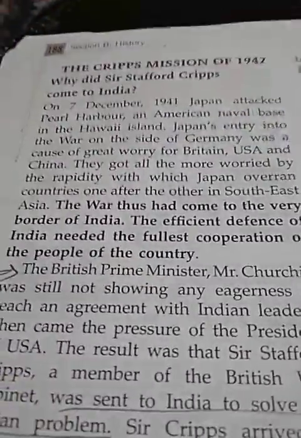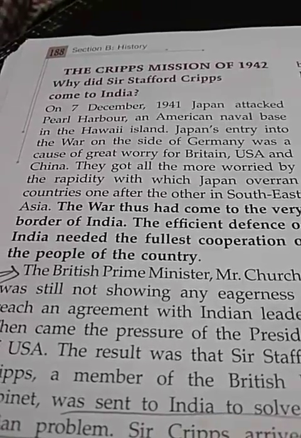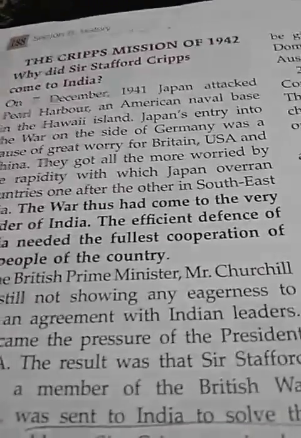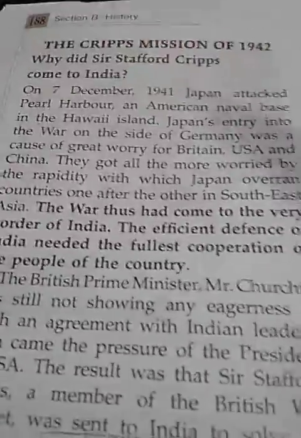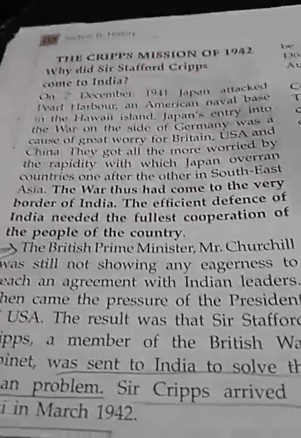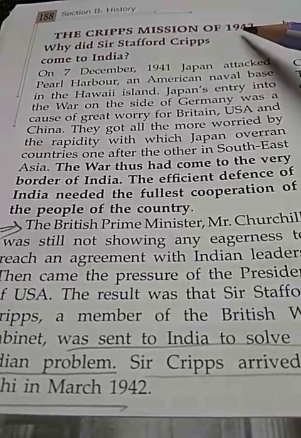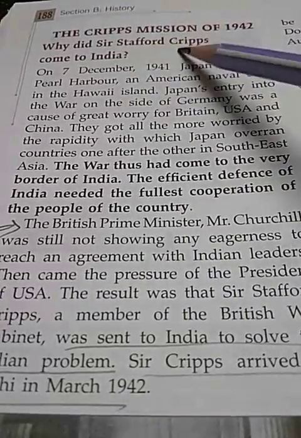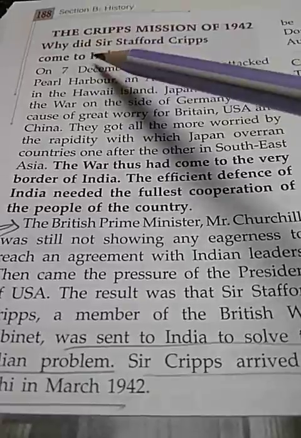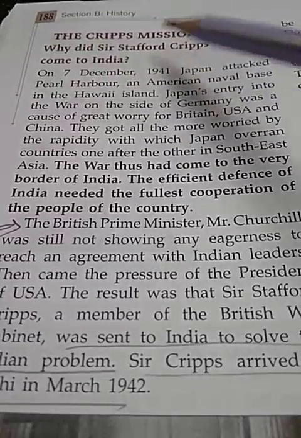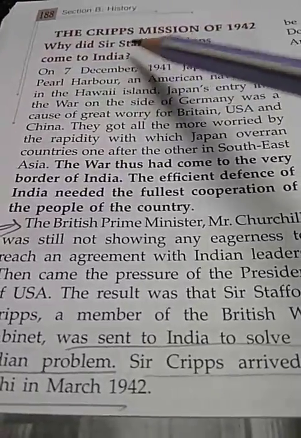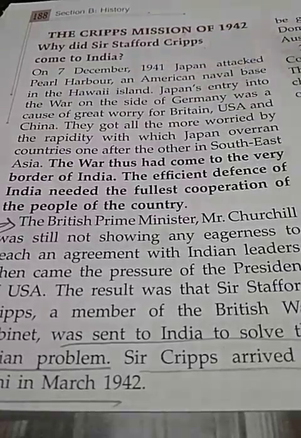Then another topic is, so I am giving these topics in a bit of a hurry because these are not main. When we come to the main topic, I will tell you and we will discuss it in detail. Then the Cripps mission of 1942. Why did Sir Stafford Cripps come to India? This Cripps mission is known by the name of Sir Stafford Cripps.